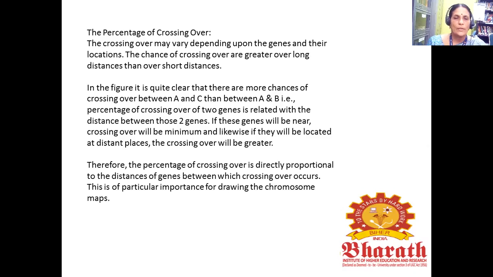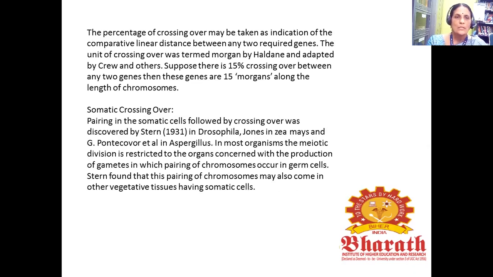This is of particular importance for drawing the chromosome map. The percentage of crossing over may be taken as an indication of the comparative linear distance between any 2 genes. The unit of crossing over was termed Morgan by Haldane and adopted by Grew and others. Suppose there is 50% crossing over between any 2 genes, then these genes are 50 Morgan apart along the length of the chromosome.